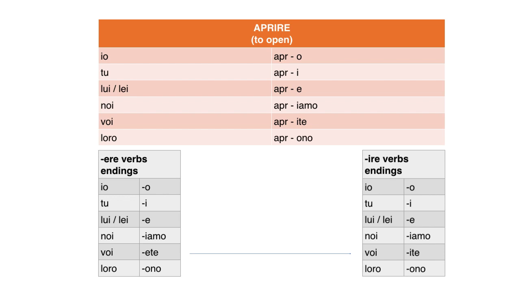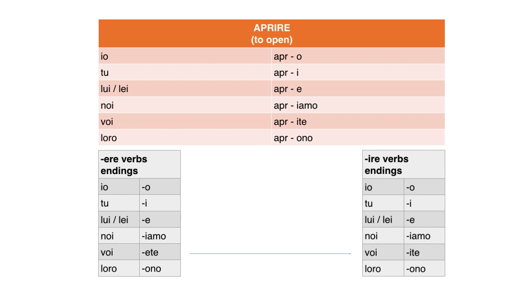So ire verbs are super, super easy if you know ere verbs already. And ere verbs are easy if you know are verbs, right? So I hope you agree with me that this is a fairly easy topic today. Just remember that when it's an ire verb, it's ite instead of ete for the voi ending, okay?